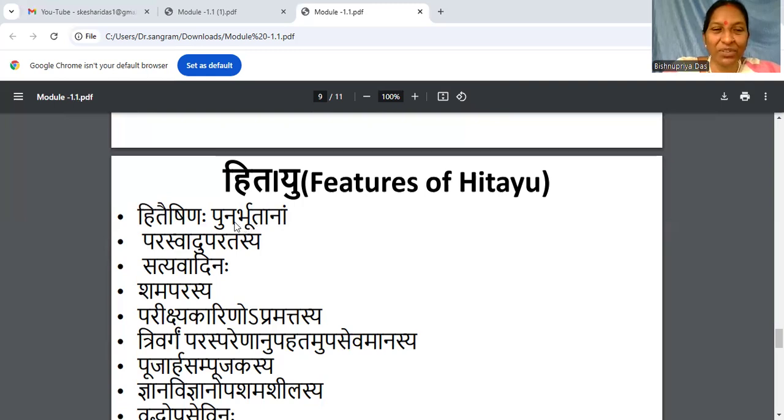Meaning is very clear. Punah bhutanam. Now we are speaking Vasudhaiva Kutumbakam. We are speaking one health, one globe. That is actually a sense of hiteisinaha punarbhutana. Means, as per the Upanishad, in Upanishad it has been written, Isavasyam idam sarvam.